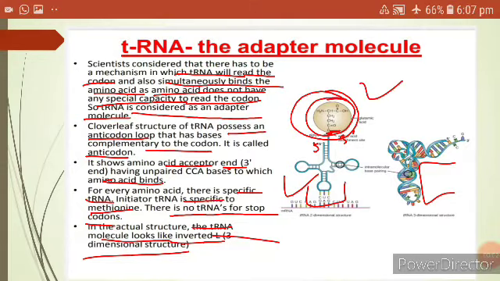In this way we have discussed the genetic code, its characteristics, mutations, and the tRNA, which is the adapter molecule, in detail. In the next lecture we will discuss in detail translation, where protein synthesis will take place from the mRNA.